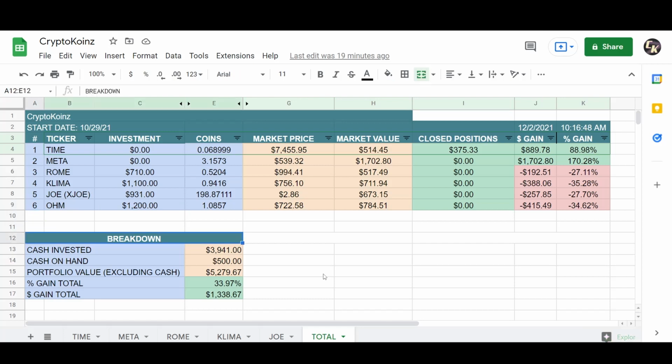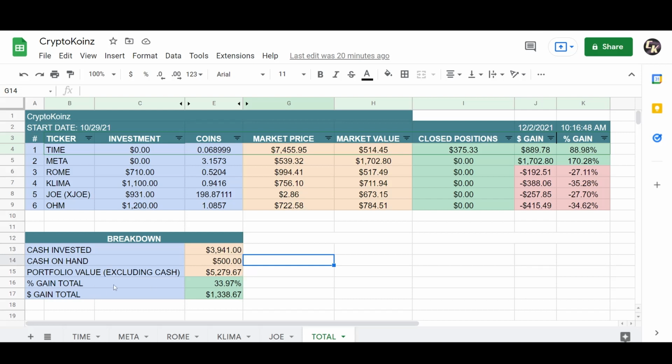So breaking down my cash invested so far, the actual cash that's invested is $3,941 between Rome, Klima, Joe, and OHM. Time and Meta, I took off that risk, so that is not invested. I currently have around $500 cash on hand, and I did withdraw some of the money from these profits. And right now, my portfolio value, excluding cash, so just my investment and my profit and loss, is at